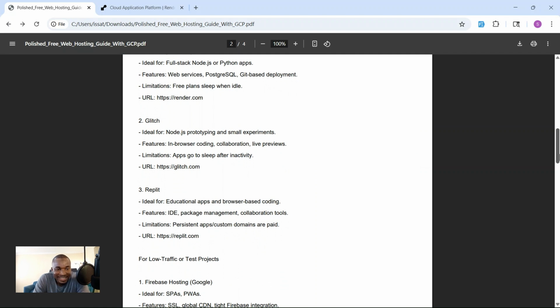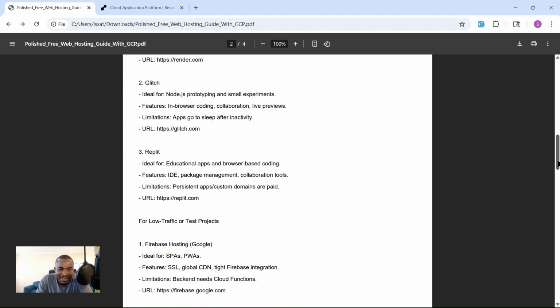Another one we've got is Glitch, which is also for Node.js prototyping and small experiments. If you just want to preview your app and test your coding, this works from the browser. It's usually for collaboration. If you have a project and you want your team members to preview it live, we can use Glitch.